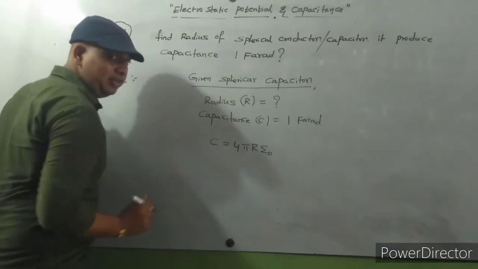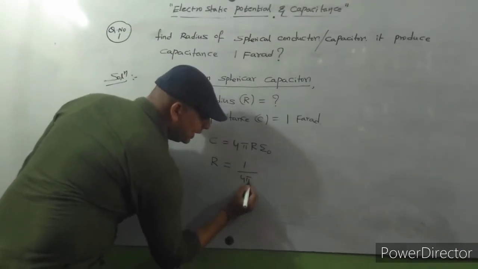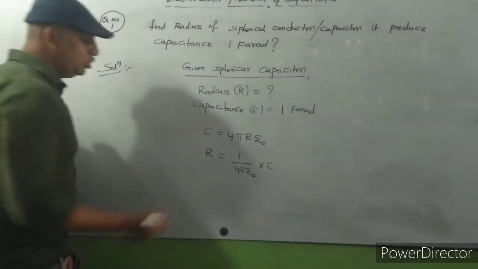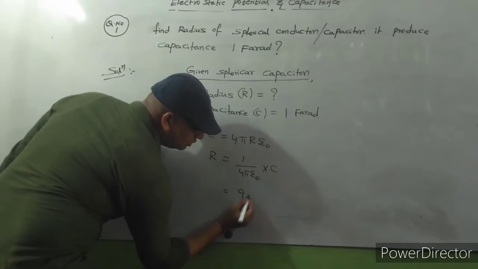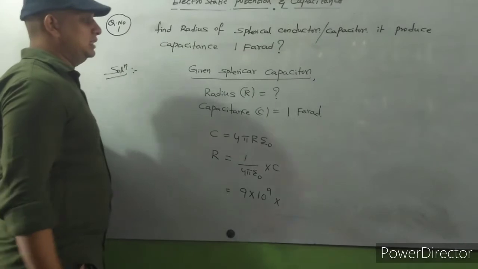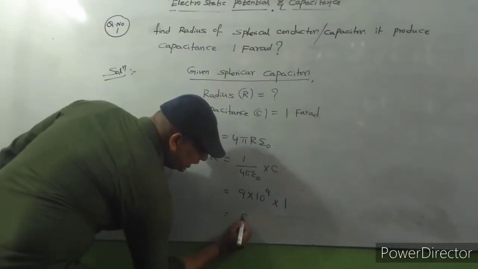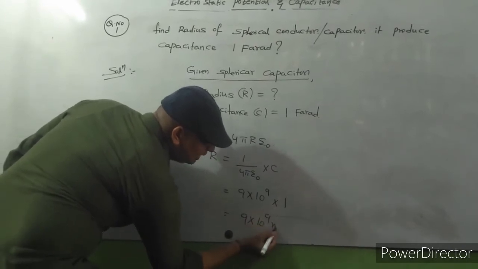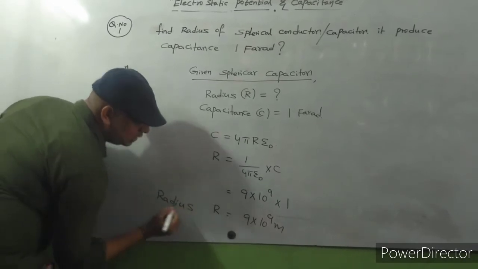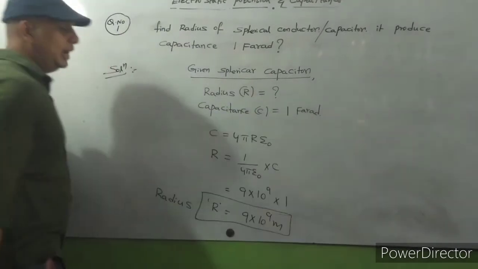We need to find the R value. So R is equal to 1 by 4 pi epsilon naught into C. You know already 1 by 4 pi epsilon naught has a value of 9 into 10 power 9, and the capacitance value given is 1 farad. So the radius R is equal to 9 into 10 power 9 meters.